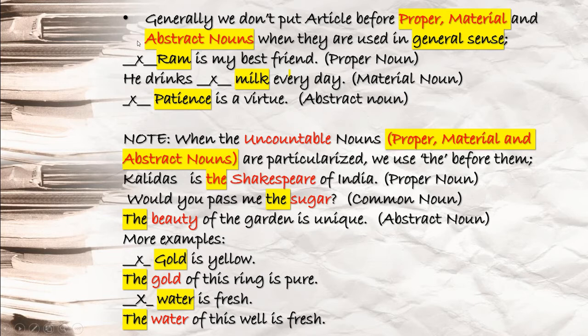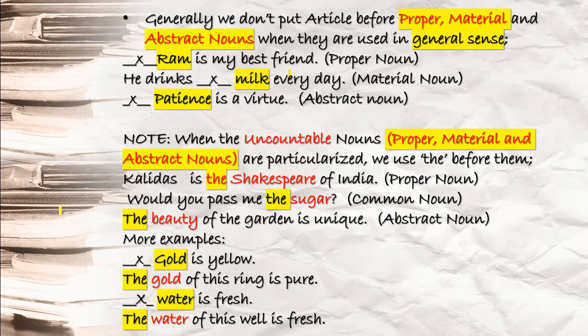Generally, we don't put an article before proper, material and abstract nouns when they are used in general sense. Yes, I am talking about general sense here. It's not the particular sense. When you say Ram is my best friend, here Ram is what? Proper noun. Before a proper noun, you will not use any article in general sense.